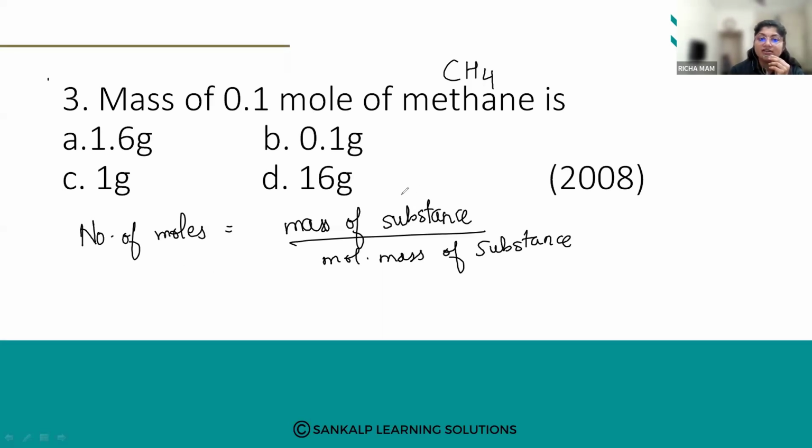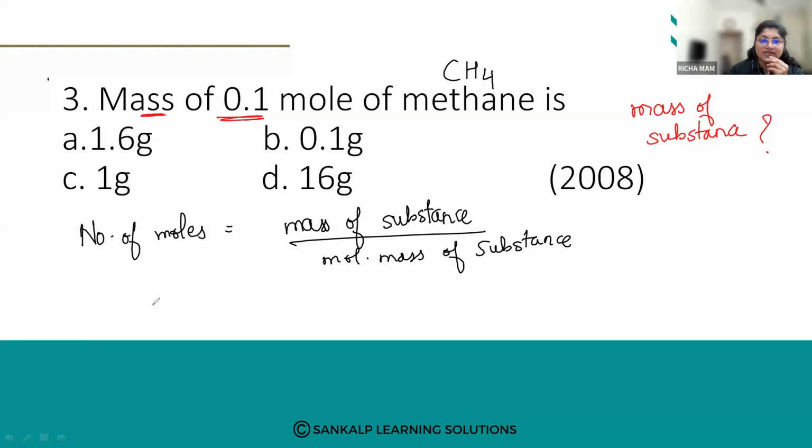What all do we know from this? We know 0.1 mole. We don't know the mass. They have asked us to find the mass of substance, so we have to calculate it.